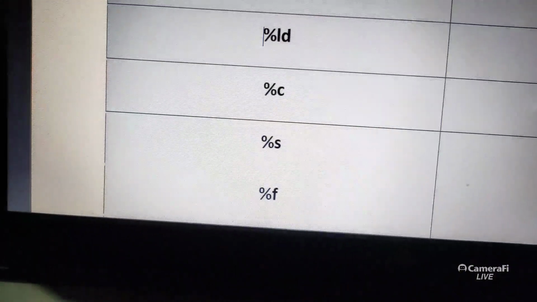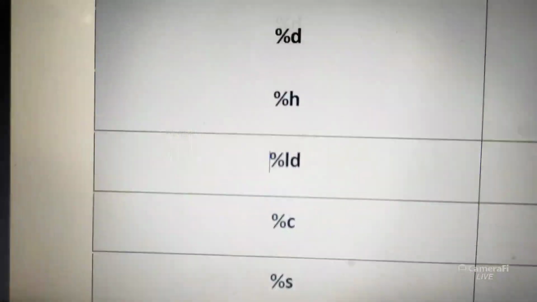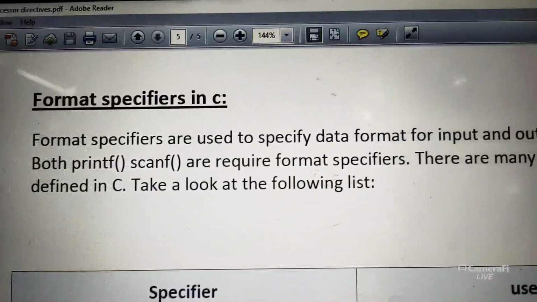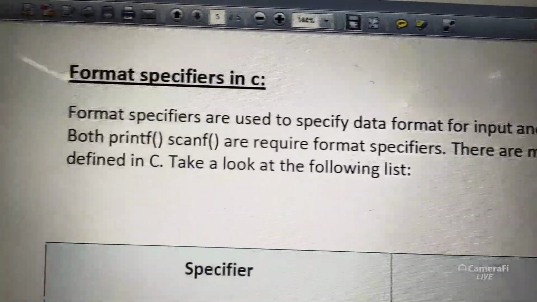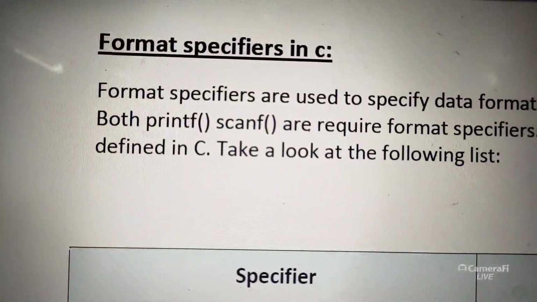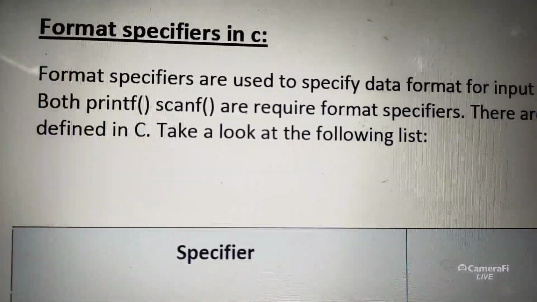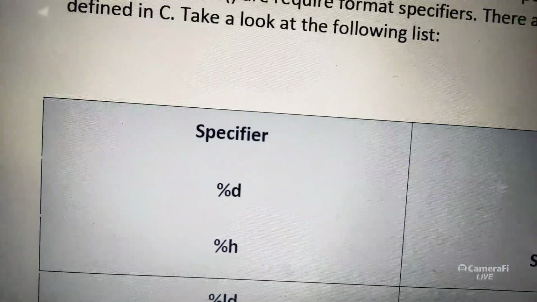Where we have to use both printf and scanf, these % characters are called what? Format specifiers. They are used to specify the type of the input and output. They will be used mostly with printf and scanf, which require the format specifiers. Okay, go through the program again.